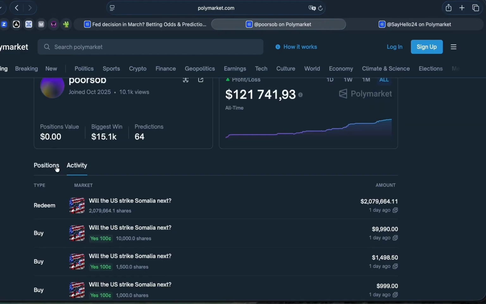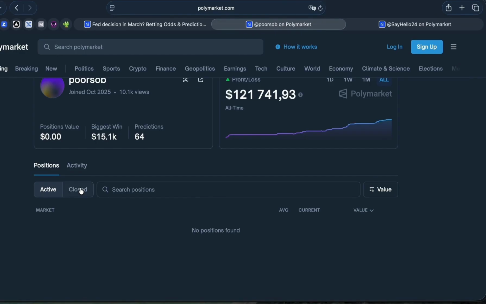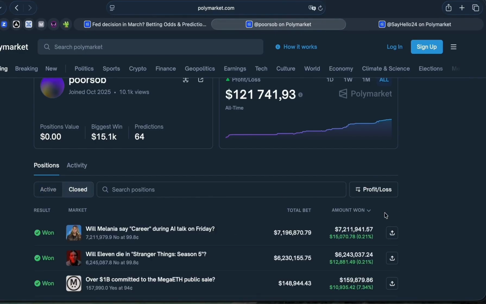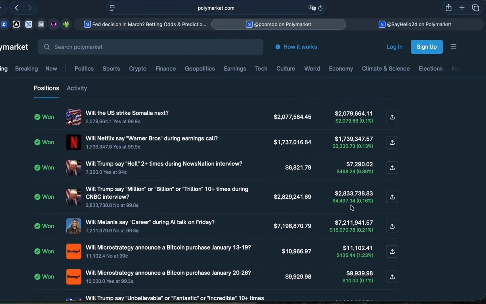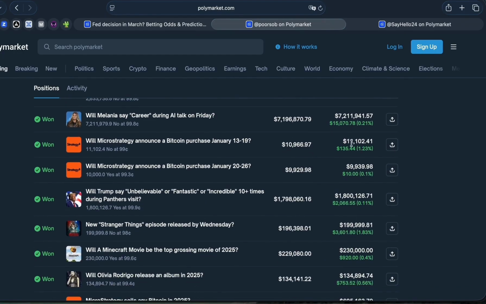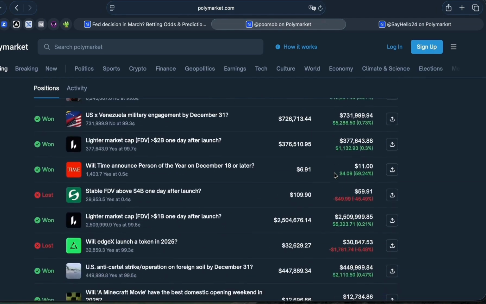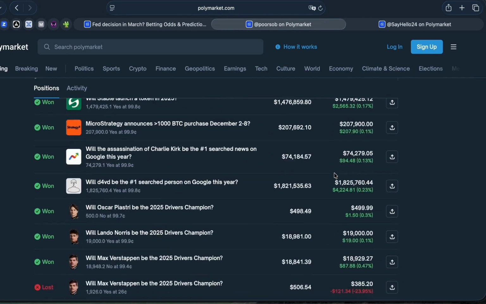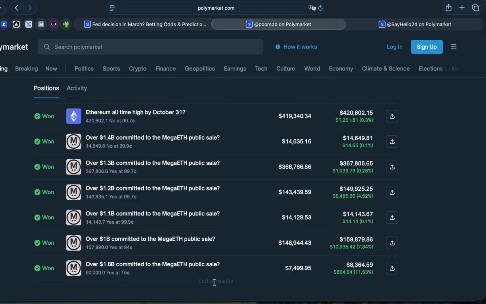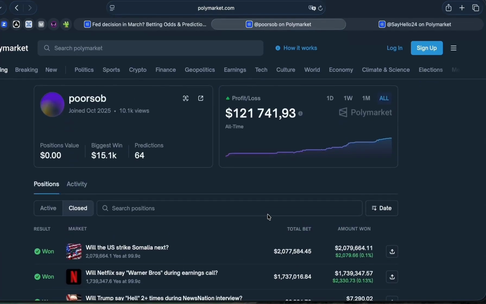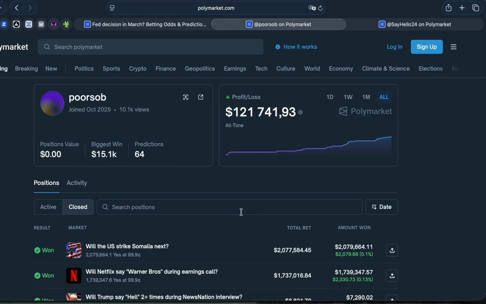Also, in the positions section, we can look at his closed trades in the closed section. Specifically, filter by date, and essentially, we can see how profitable his trades have been recently. And here it's important that the series of trades is positive and that there aren't long stretches where he has a lot of losses in a row. In this case, the wallet is trading quite positively. In other words, as you can see, he has a lot of profitable trades in a row with very few losses. Overall, a very interesting trader. Basically, he's the first one we come across right after the upload.